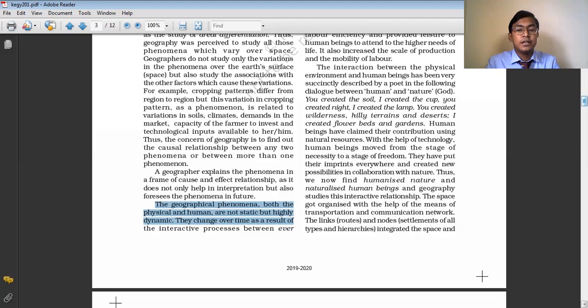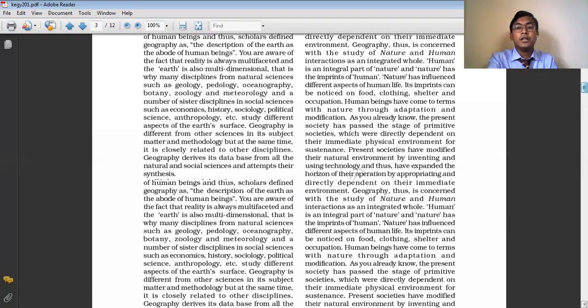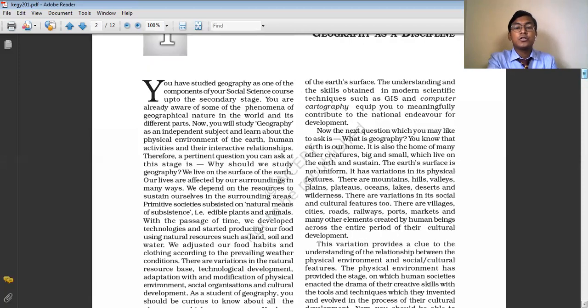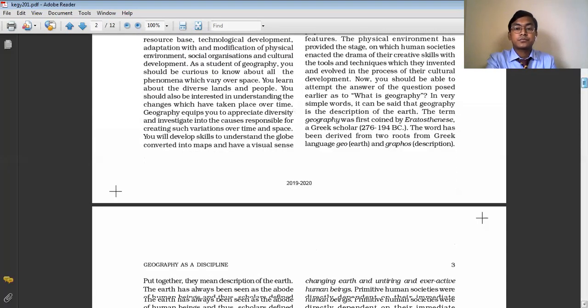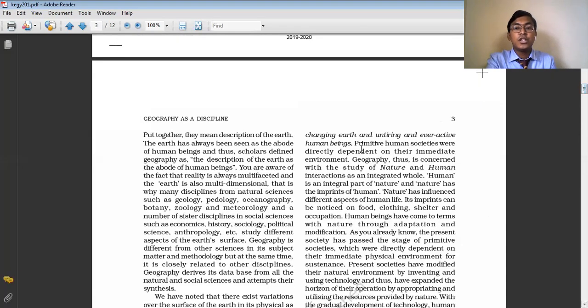They do not remain the same throughout time, but are dynamic in nature. They go on changing, they go on evolving with the passage of time, because of variations of the earth's surface and the ever-acting, untiring human beings. So it is very much essential to understand this phenomena, because they affect the earth as well as the human beings.